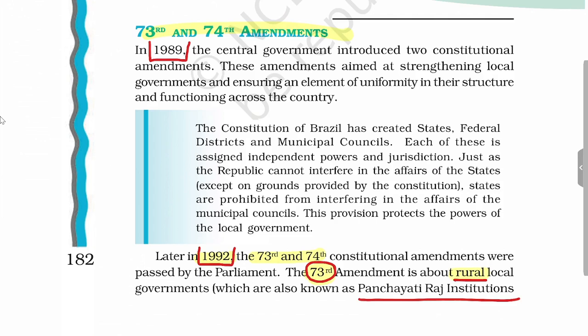The 73rd Amendment Act will develop local bodies, and these three-tier bodies collectively are called Panchayati Raj institutions. The local bodies in rural areas consist of three tiers: Gram Panchayat, Jilla Panchayat, and block level Panchayat.